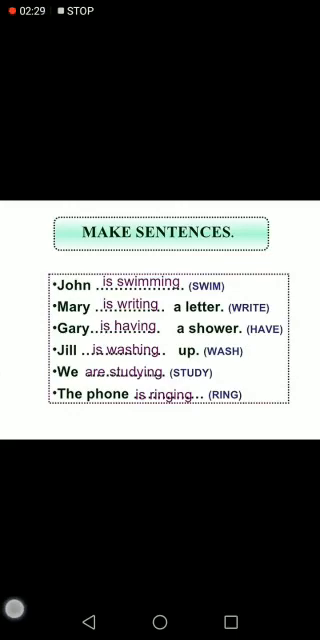So, what did you do? We just cut the E in write and have and added ing. Jill is washing. We are studying. The phone is ringing, right? Just added ing.